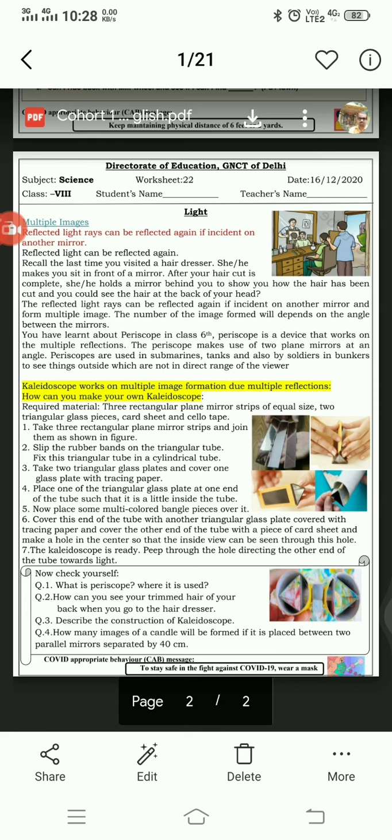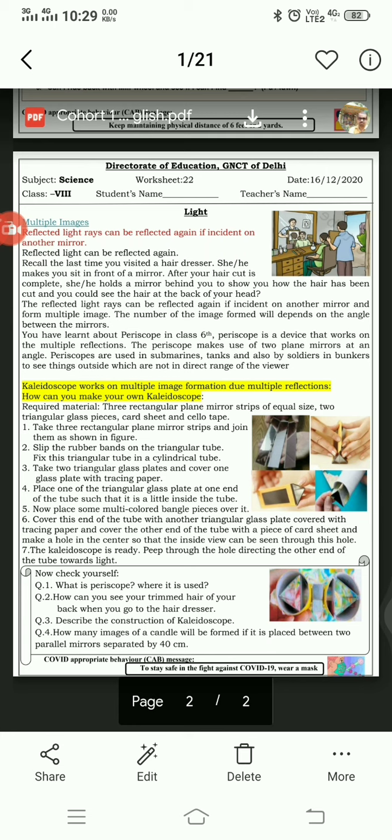This periscope is used by defense personnel in the navy, submarines, in bunkers, and can be used anywhere where you want to see objects outside without going outside.